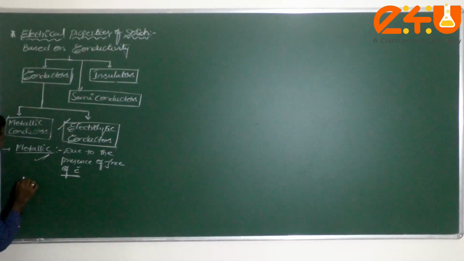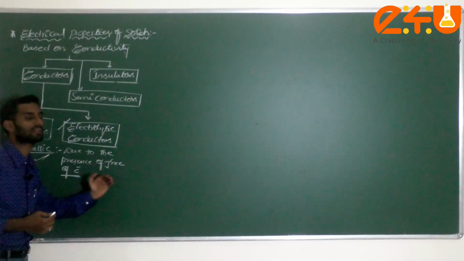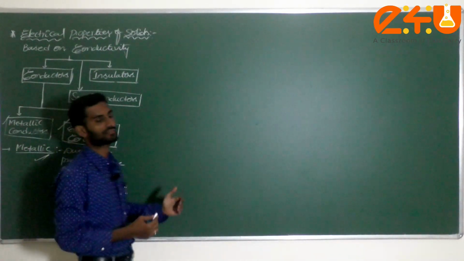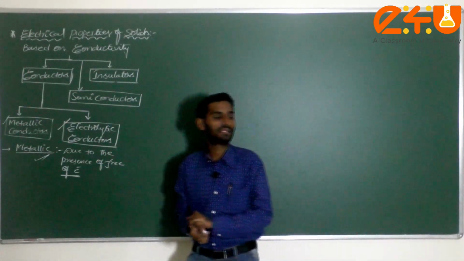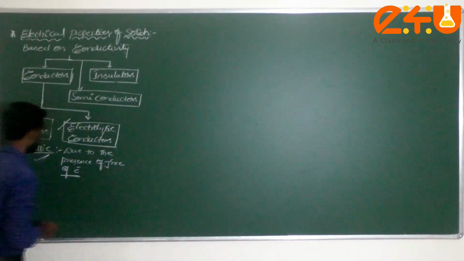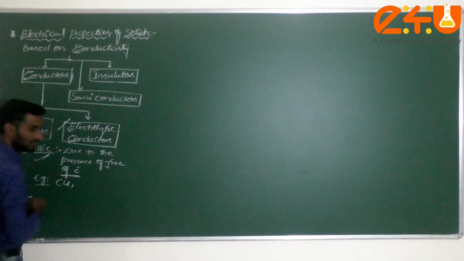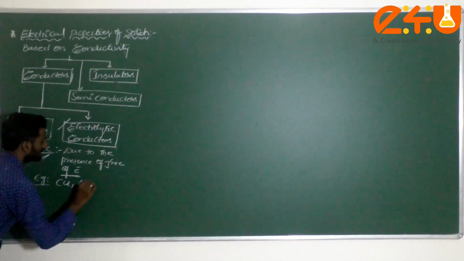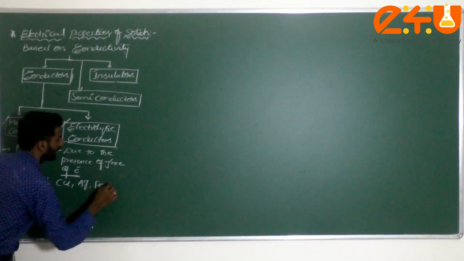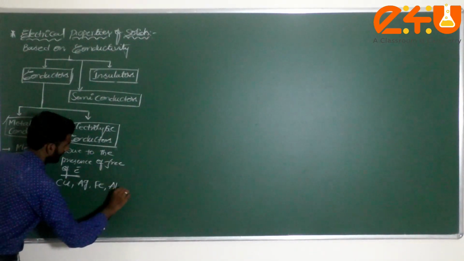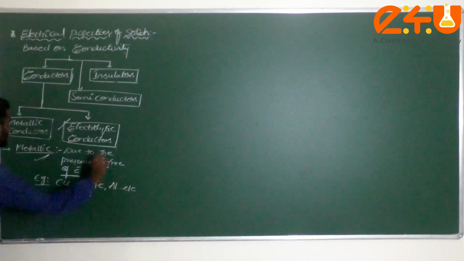In a metallic conductor, electrons flow freely without any chemical change in the substance. Examples: copper is a good conductor of electricity, and silver is the best conductor of electricity. Next you can take iron, aluminum and so on. This is called a metallic conductor.